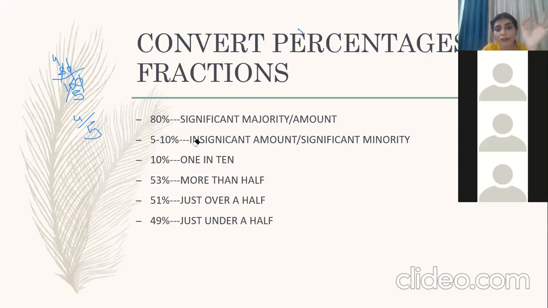Now let's move on to 53%. See, I told you 50% is half. So what will 53% be? More than half. 51% means slightly above. So we can write just over a half. And for 49%, which is just 1% less than 50%, we can write just under a half. Is this clear to everybody?